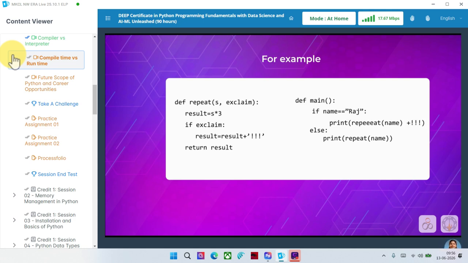The funny thing in Python is that this code compiles and runs fine, so long as the name at runtime is not Raj. Only when a run actually tries to execute repeat will it notice that there is no such function and raise an error. There is also a second error in this snippet.